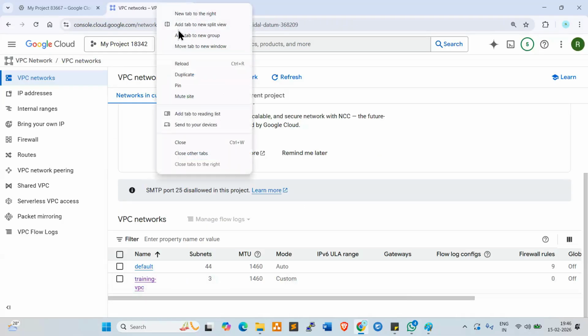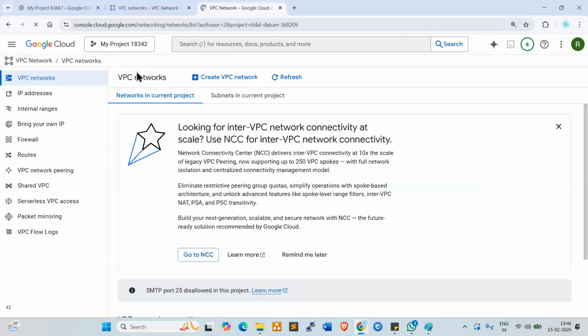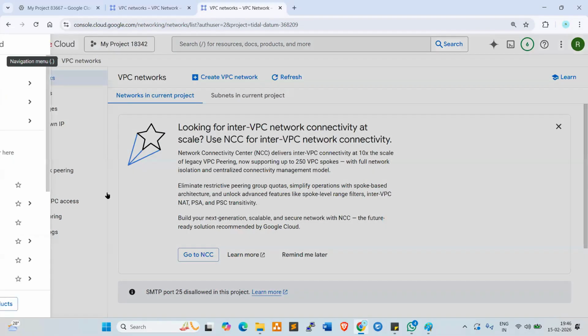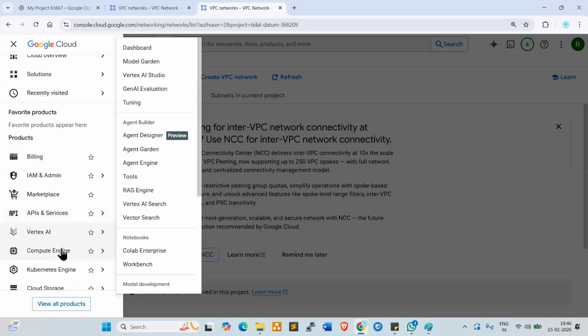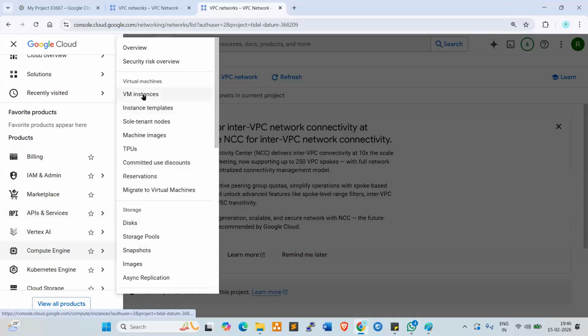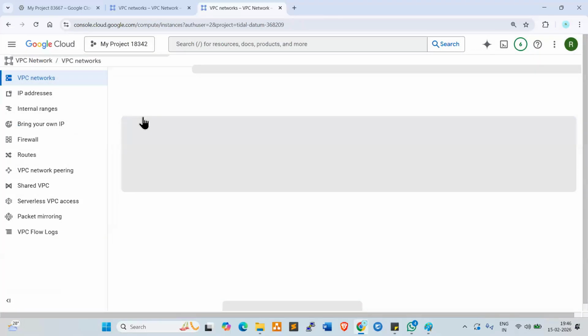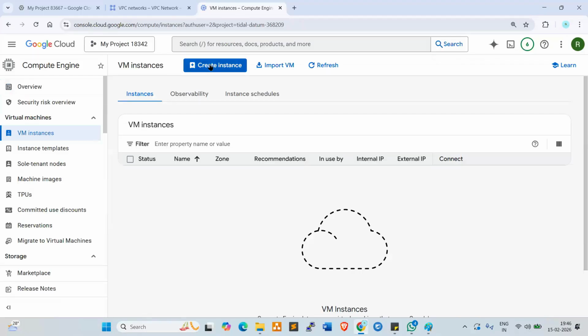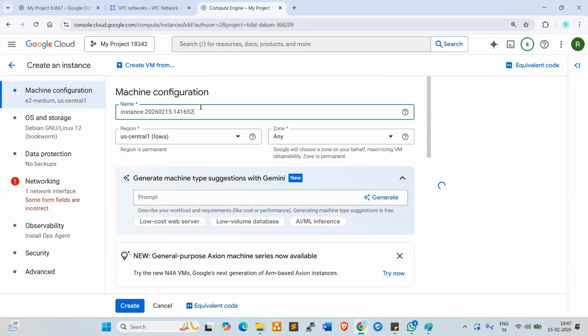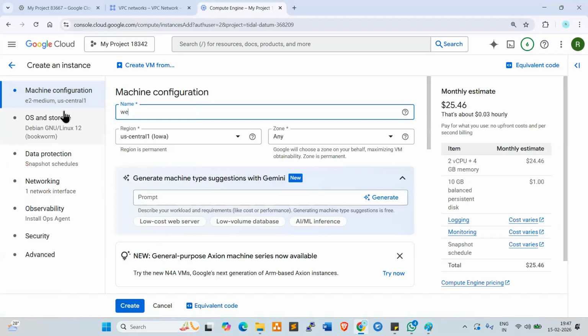Open a duplicate session here. Now what I will do, go to compute engine, go to VM instances. Now create instance. Name, I want to give web server.